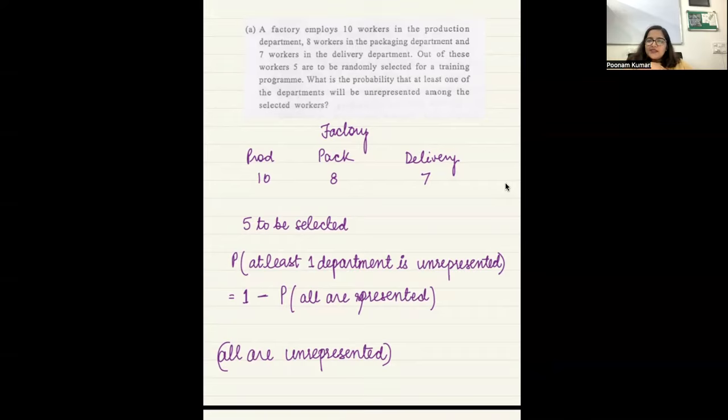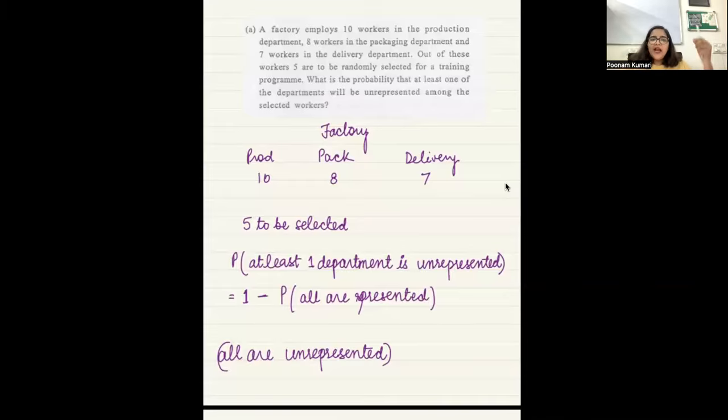Similarly, if packaging department is unrepresented, whatever 17 people are left, pick anything from them. And if delivery is not represented, pick any production or packaging people. There are 18 people, choose any from them, right?